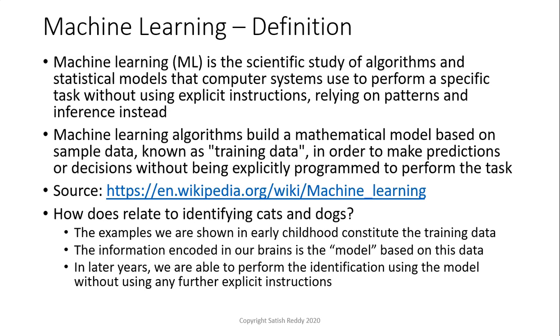How does this relate to identifying cats and dogs? The examples we are shown in our early childhood constitute the training data. The information encoded in our brains is the model based on this data, and in later years we are able to perform the identification using the model without using any further explicit instructions.